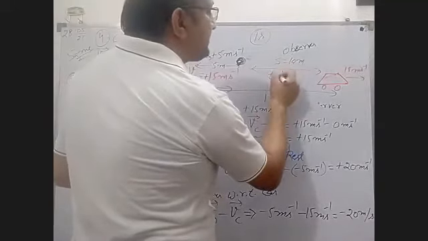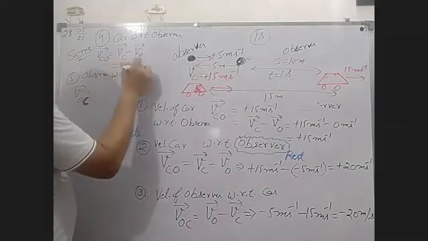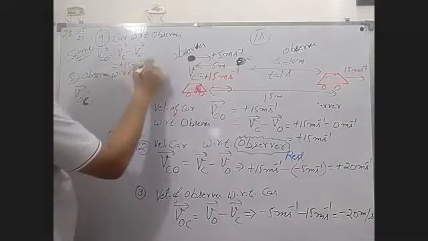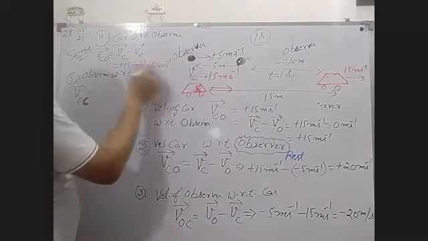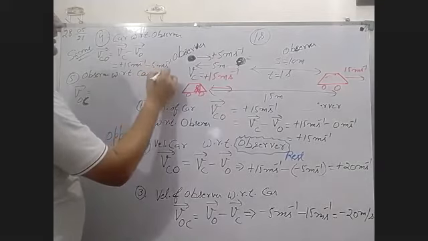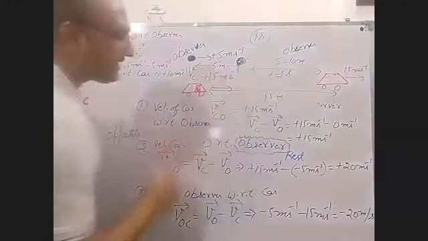In this way, you can take this value. How? VCO, formula VC minus VO. You have to put it in this way. What is the value of VC? Now put plus 15 meters per second, because it is in the forward direction, minus VO is again plus 5 meters per second. Now the answer is plus 10 meters per second. And this thing you are filling in the diagram.